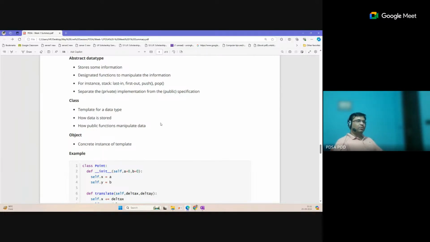Another is dynamic programming, which is very popular: how we can use sub-problem solutions efficiently to solve the bigger problem. That dynamic programming approach we will learn in week 9. Week 11 will be totally advanced concepts, classes of algorithms, and some network algorithms.